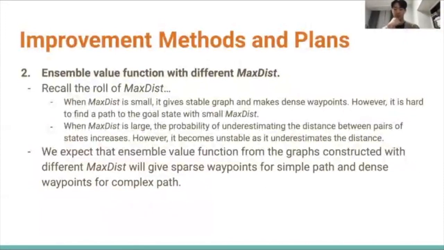When maxdist is small, it constructs a stable graph and makes dense waypoints. However, it is hard to find the path to the goal state with a small maxdist. On the other hand, when maxdist is large, the probability of underestimating the distance between pairs of states increases, and it becomes unstable as it underestimates the distance. To compromise, we plan to use an ensemble of value functions with different maxdist. We expect that the ensemble will give sparse waypoints for simple paths and dense waypoints for complex paths.